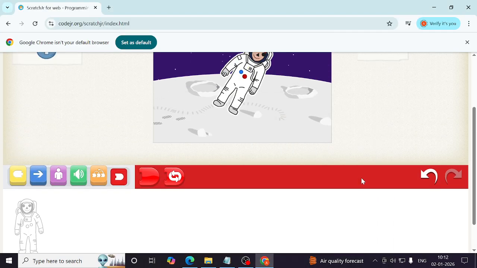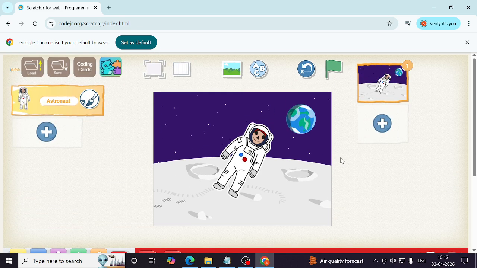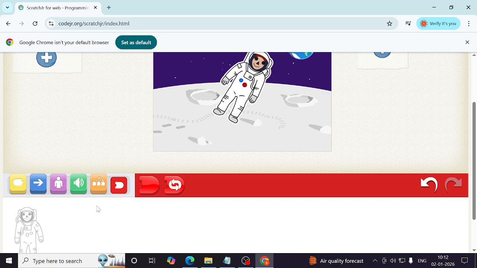Okay, now we will learn how to move the astronaut in space and how to add sound effect to our animation. So first we will take the start button.